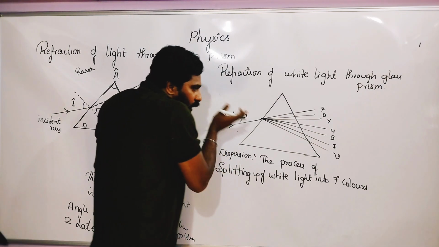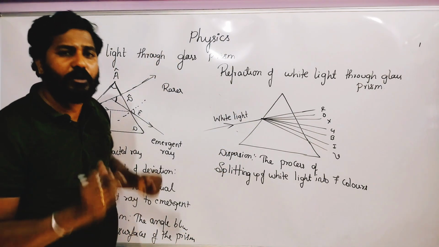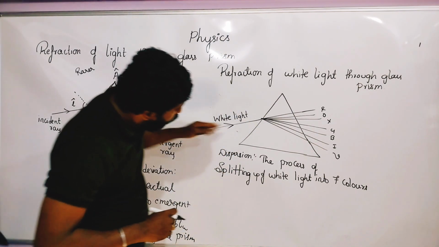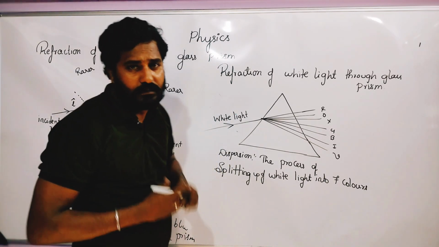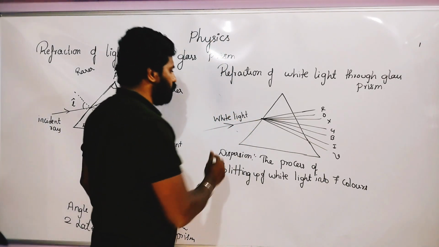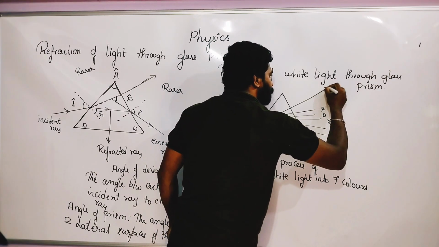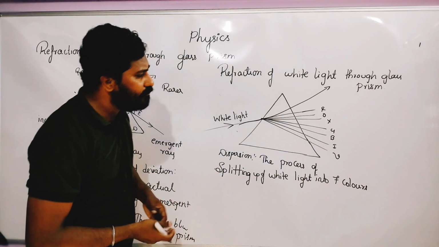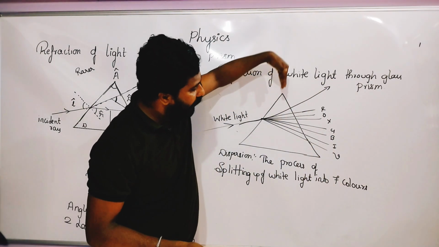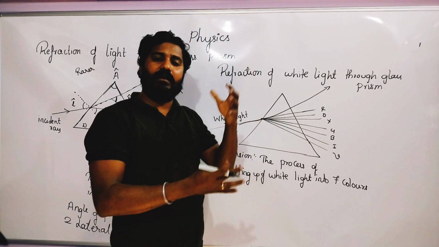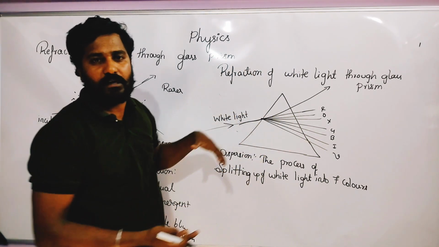Now if the prism was not there, what would have happened? The light ray would have gone straight like this. Because of the prism, the light ray is going to split up into 7 colors.